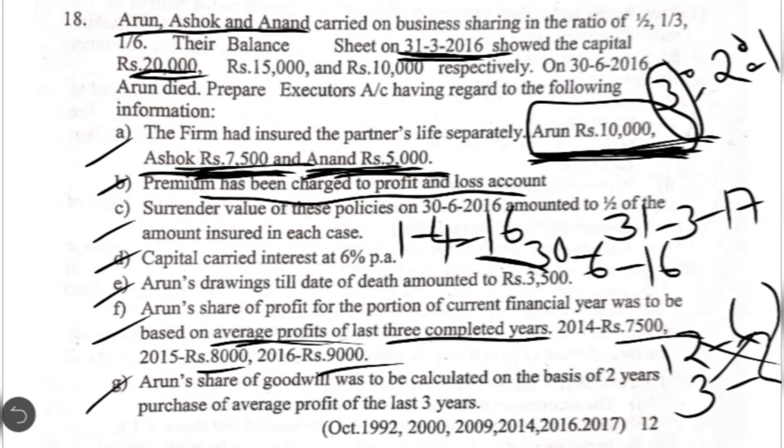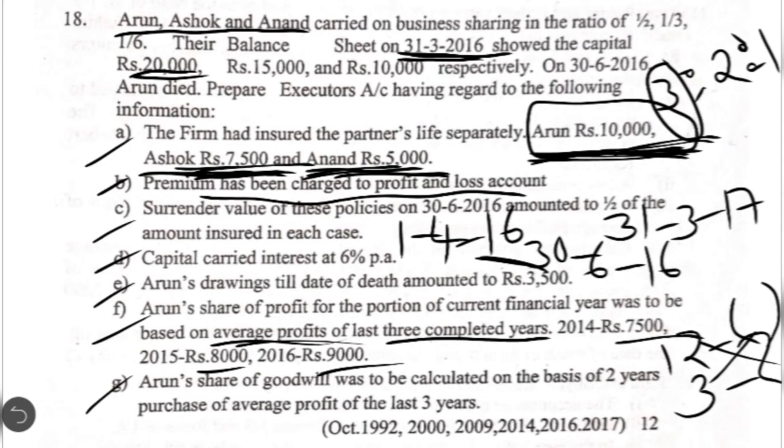Then the last item given is Arun's share of goodwill was to be calculated on the basis of 2 years purchase of the average profits of the last 3 years. Here also we are using the same formula again. Value of goodwill is equal to average profit into number of years of purchase. Average profit, as we calculated in the previous point, that same amount we are going to write into number of years of purchase. We will get the total goodwill of the firm, but we need to calculate only deceased partner share, so we have to multiply it by 3/6.